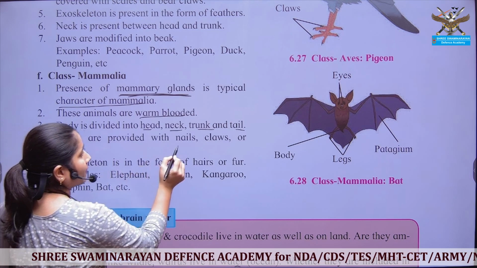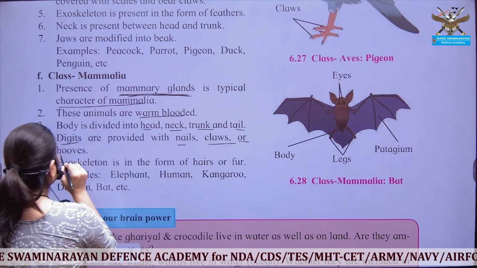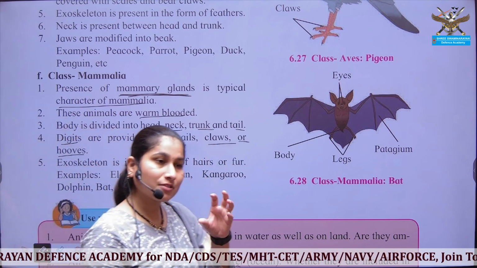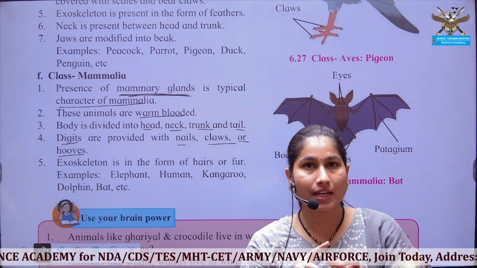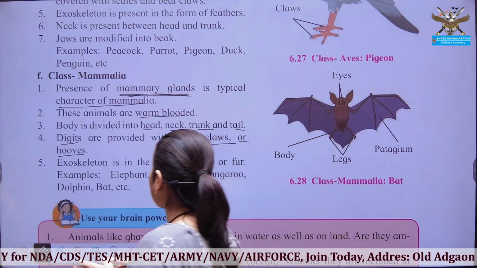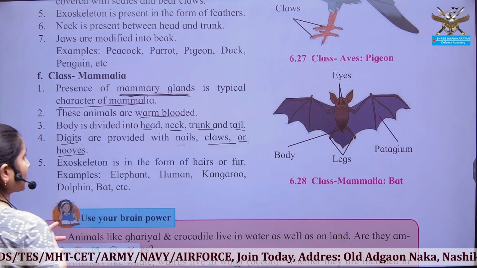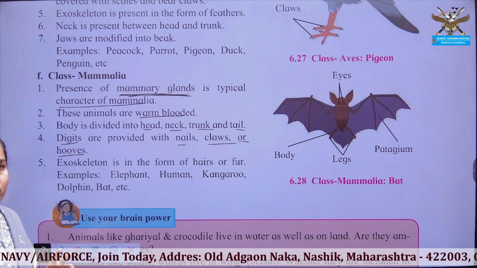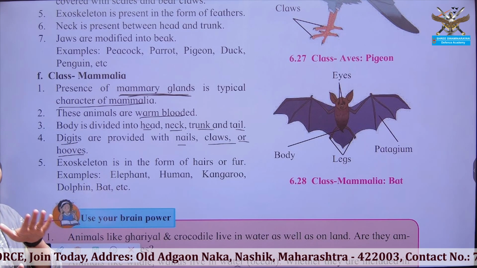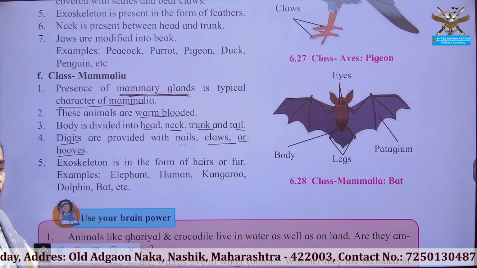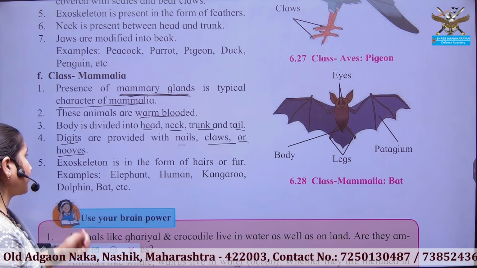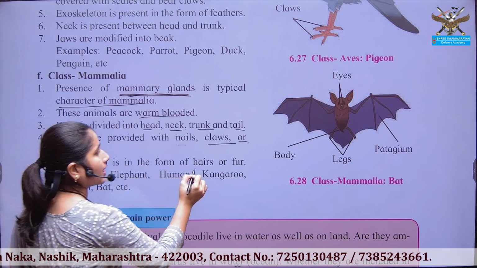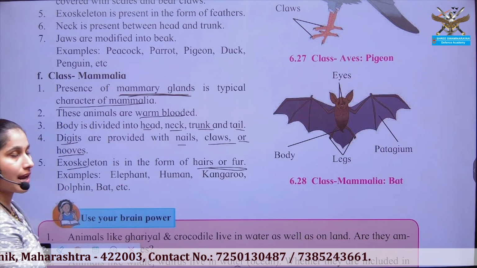Digits are provided with nails, claws and hooves. What do you mean by digit? That is fingers. We have nails on our fingers, right? Some organisms have hooves. All your buffaloes and horses have a hard structure, and that hard structure is known as hooves.